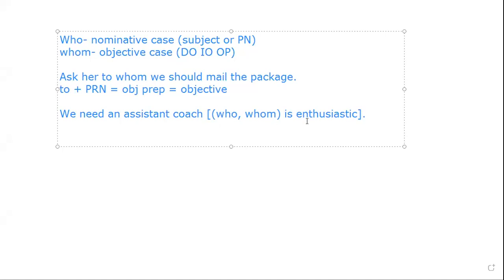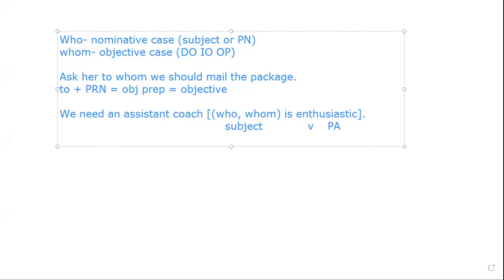Now, let's break down the subordinate clause. I have blank is enthusiastic. So what do I have? I have the verb is, and I have enthusiastic, which is a predicate adjective. Now, what is missing in my sentence? Am I missing a verb? A subject. You're missing a subject.